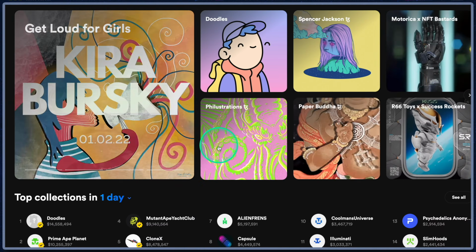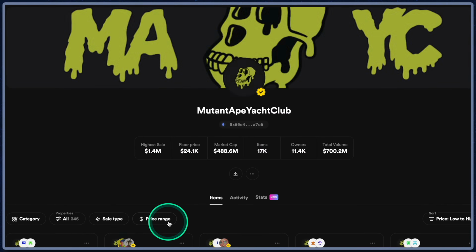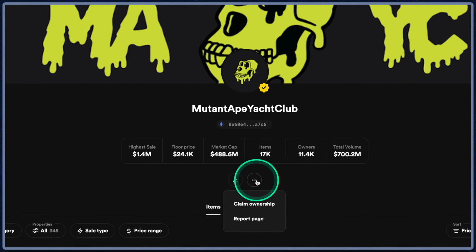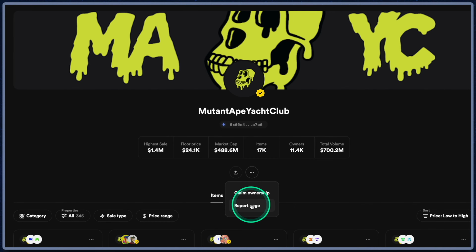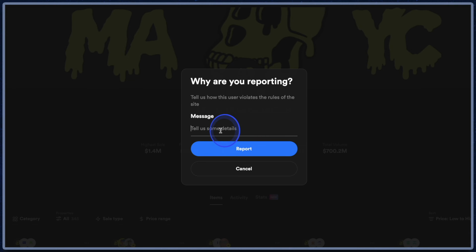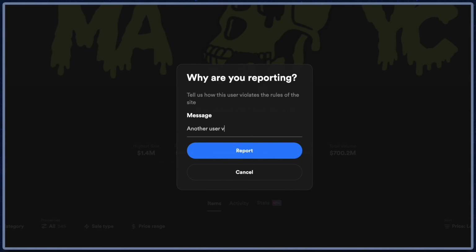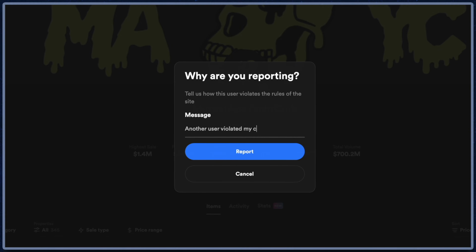Let's say you're using Rarible for your NFT art. Here's how to report it on Rarible.com. You go to the page of the alleged creator or the fake art piece, click on those little three dots on the upper portion of the page, scroll down to Report, click there, and include a detailed description of why this fake artist or NFT violates copyright law and the terms of service for Rarible. You probably want to read those terms of service before you do this submission.